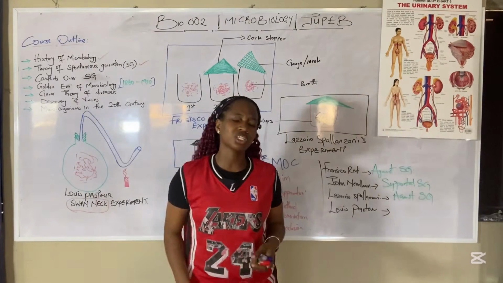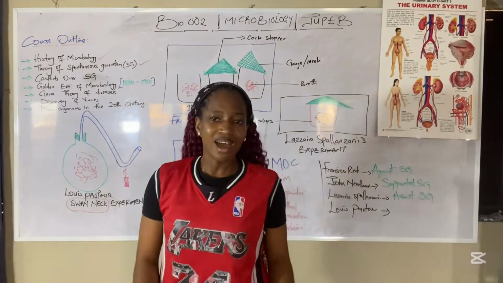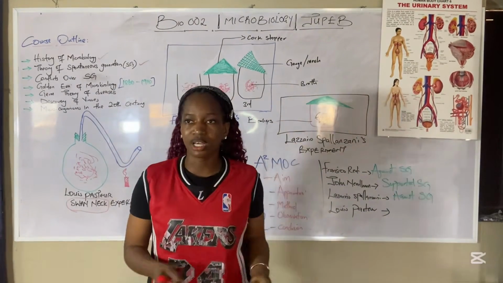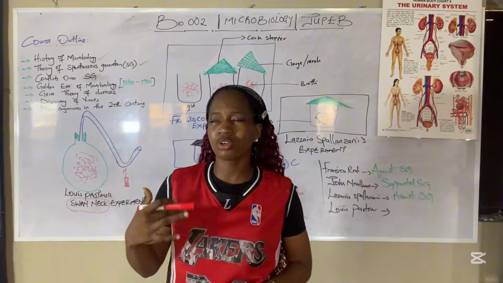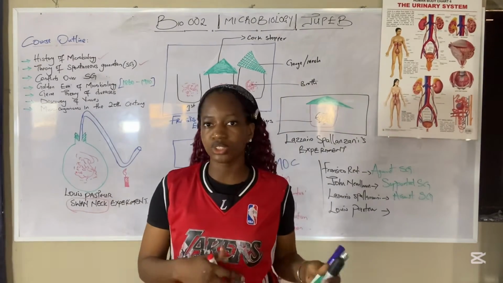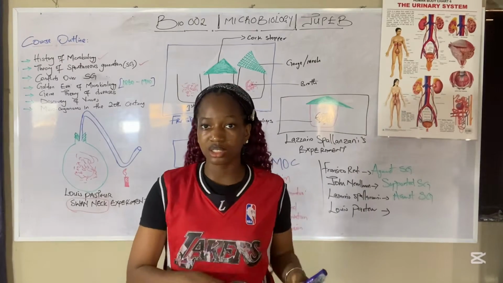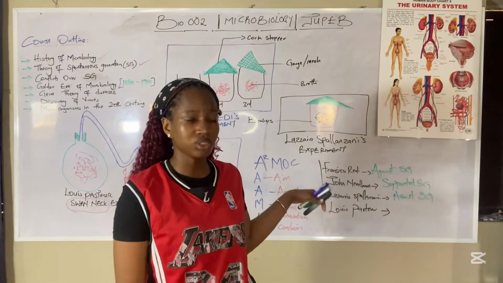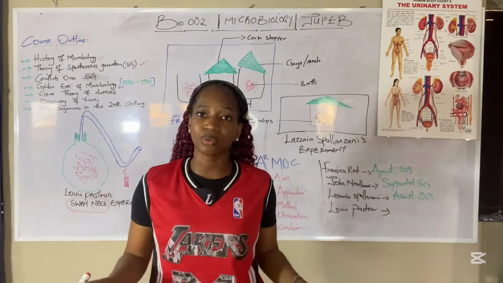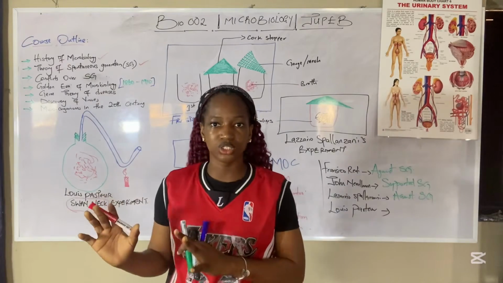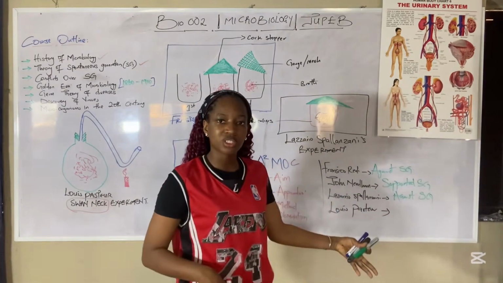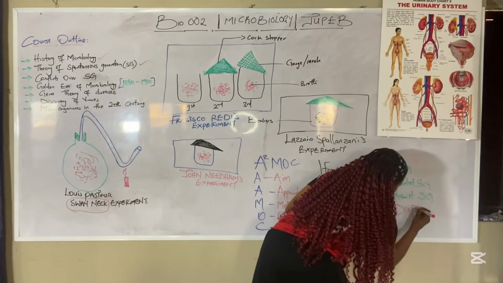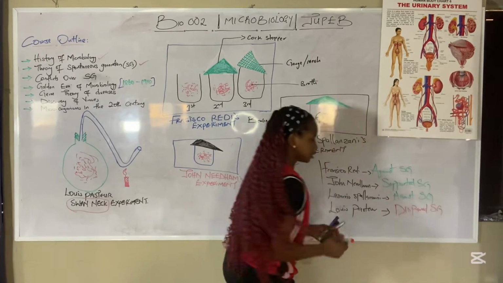Of course, that man deserves accolades, because how will you tell me that I came from a spoon? How will you tell me I came from wood? So please take note of this, because they might ask you an OBJ question: which of these scientists disproved the theory of spontaneous generation? Disproving the theory of spontaneous generation is different from which of these scientists were against it. The scientist that disproved the theory of spontaneous generation is Louis Pasteur, who is now regarded as the father of abiogenesis. These other scientists either supported or were against the theory, but Louis Pasteur disproved the theory of spontaneous generation.